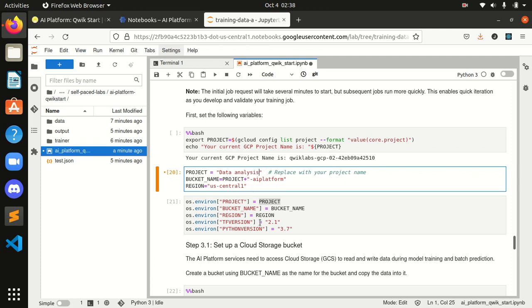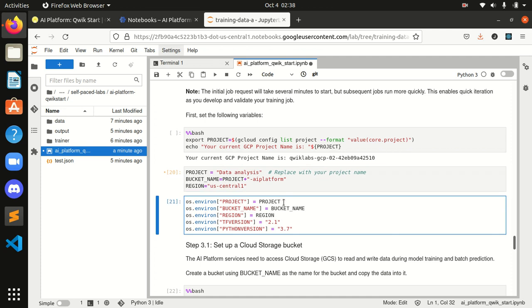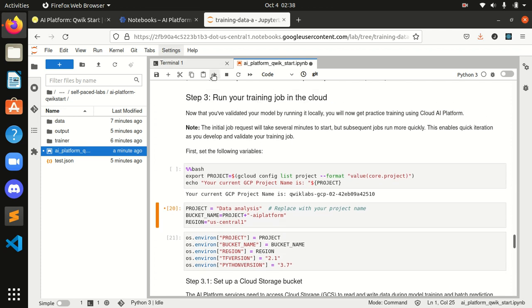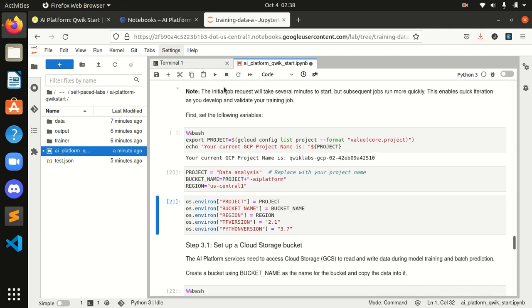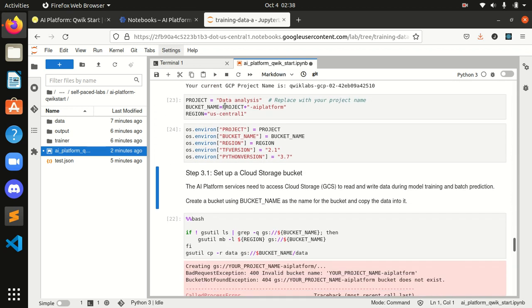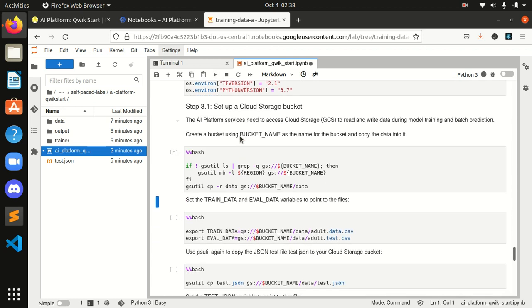And the region is US Central 1. I will run this command again over here. It ran, guys. We ran this command also, and now check this command.